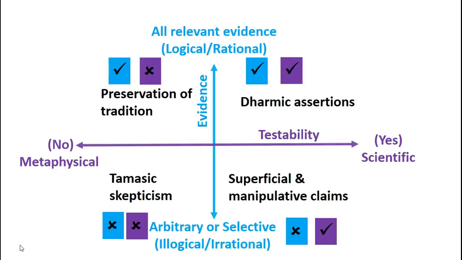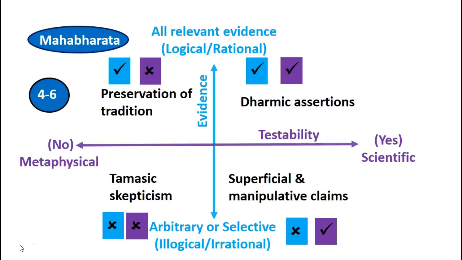Unfortunately, it is not. Now, if we take all these 130 plus claims and split them into these four quadrants, approximately they fall like this. Notice the majority of the claims, more than 95%, unfortunately fall into this undesired quadrant of superficial and manipulative claims.